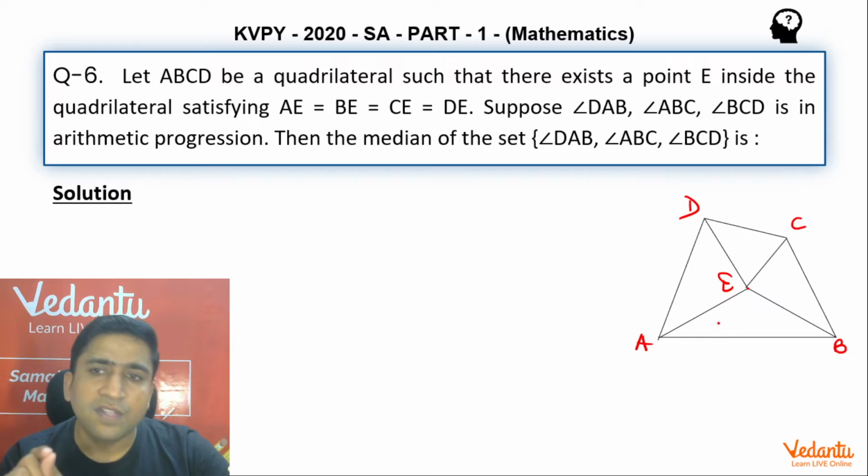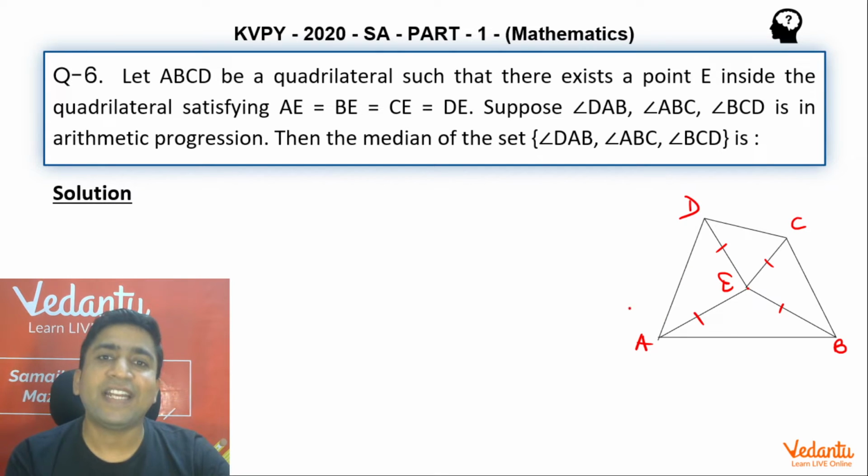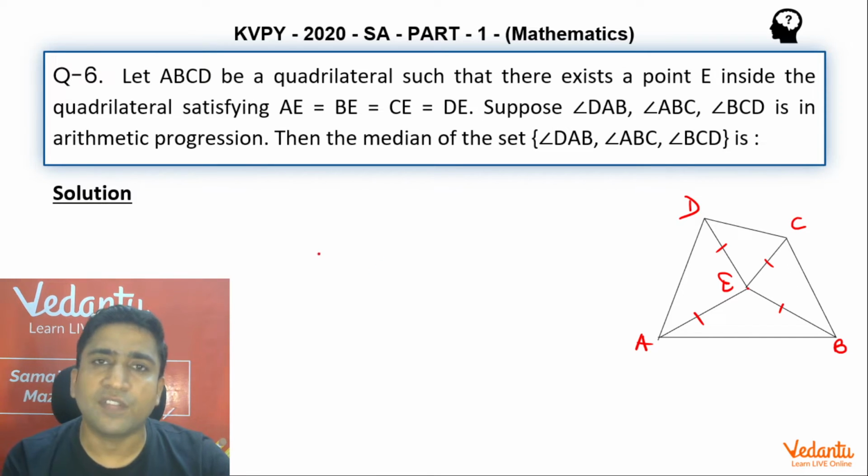As you can see in this question, they are telling me AE = BE = CE = DE. The moment they tell me this, it tells me that this point E is in such a strategic position that its distance from all four vertices is equal.